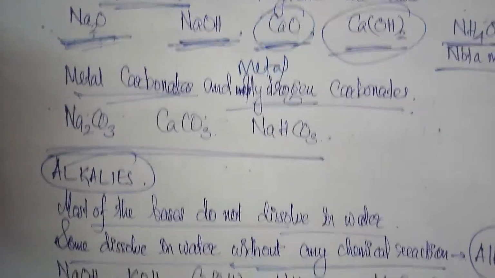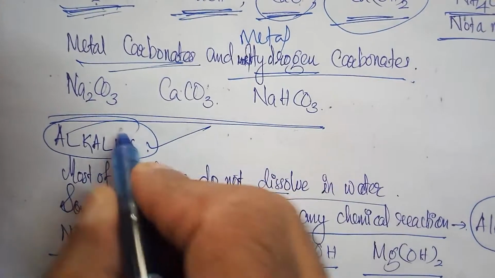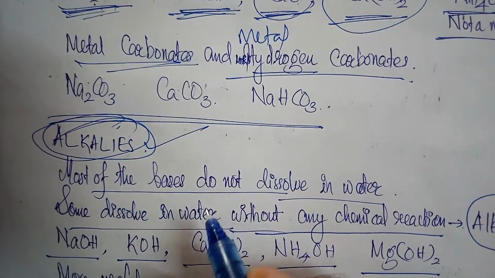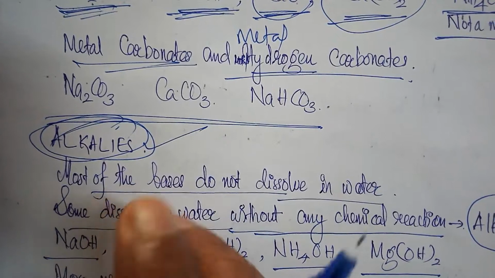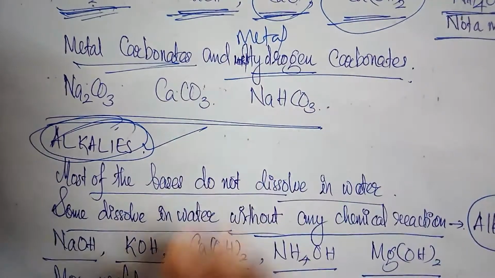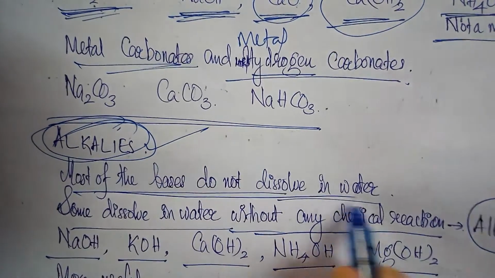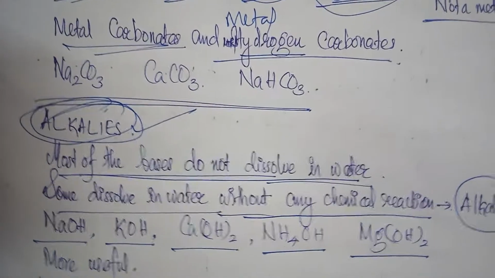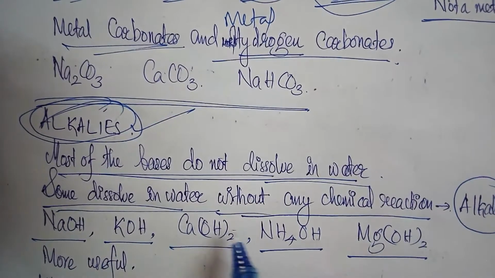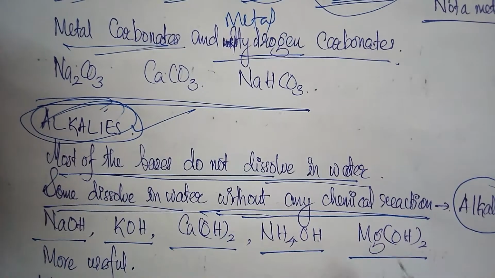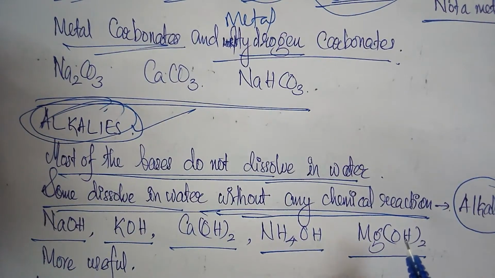Now we have to refer to a term known as alkalis. What is an alkali? Most of the bases do not dissolve in water. Some dissolve in water without any chemical reaction. Only dissolution, no chemical reaction is taking place there.